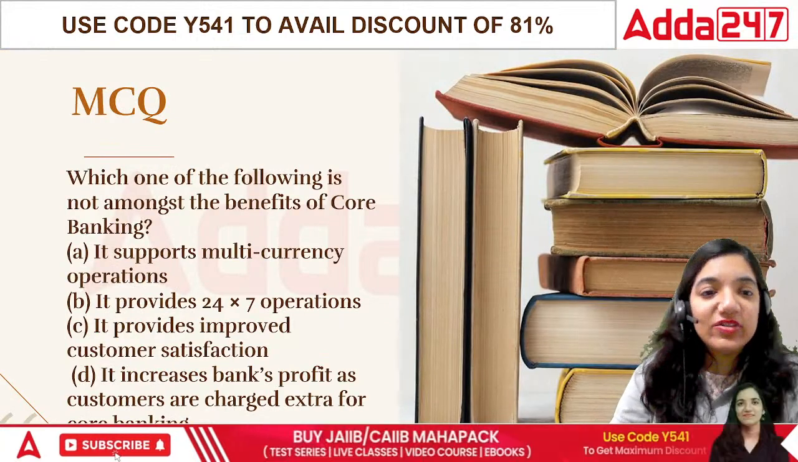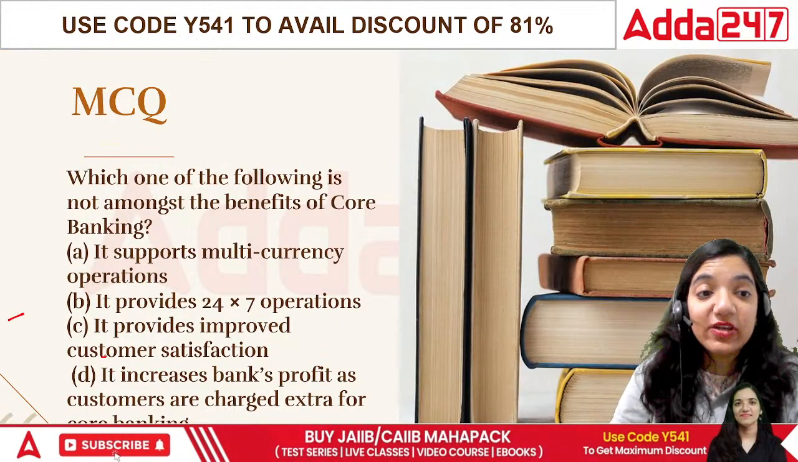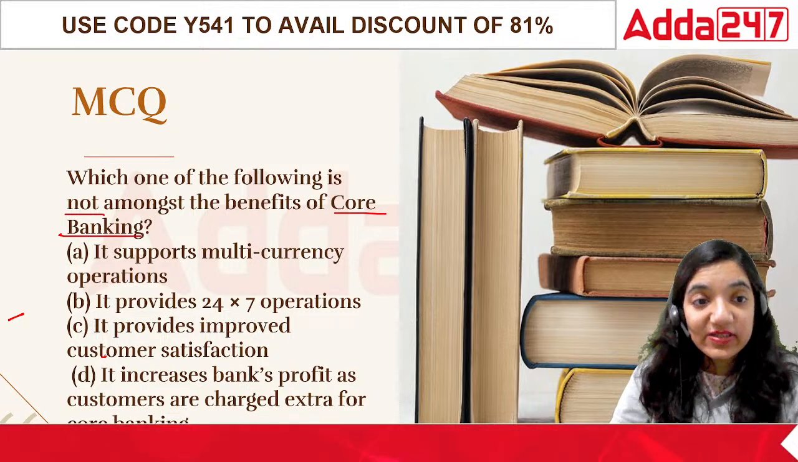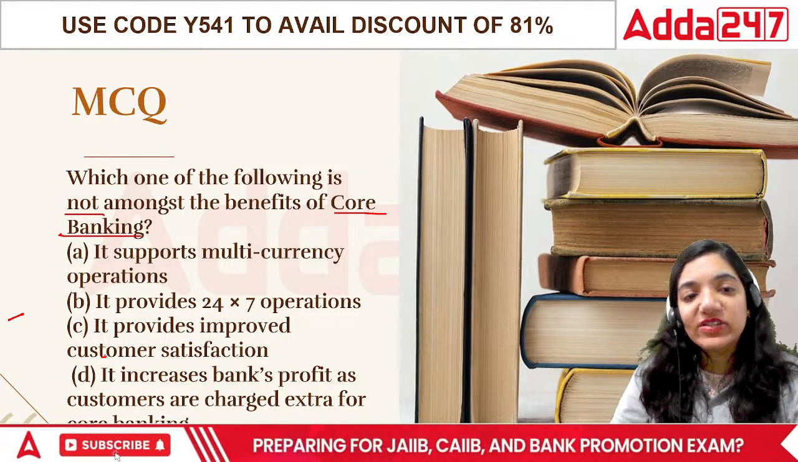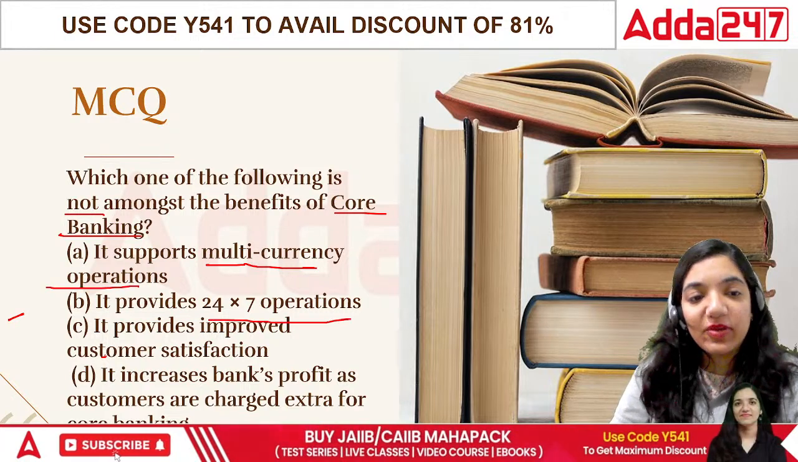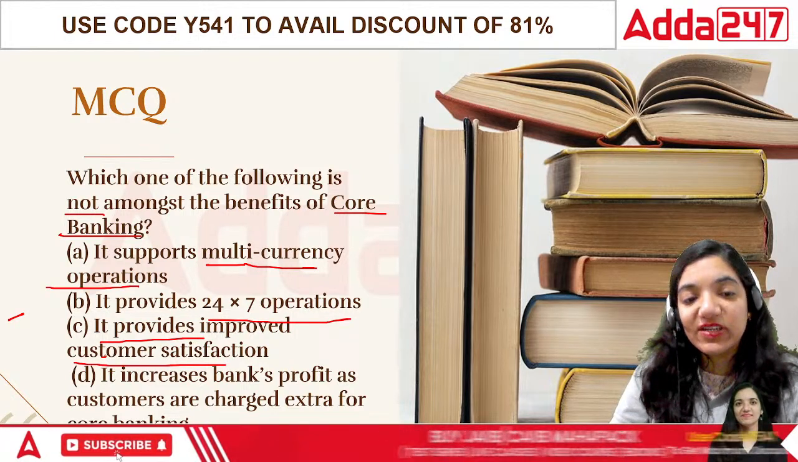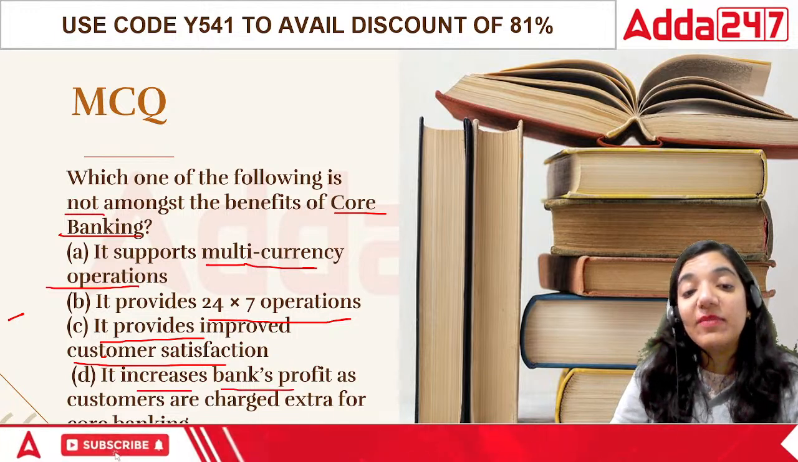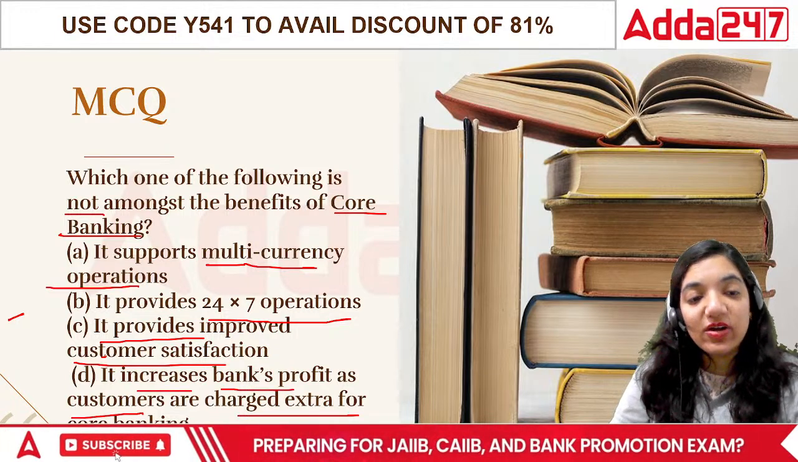Next question. Which one of the following is not amongst the core banking system? Or you can say the core banking solutions. It supports multi-currency operations. It provides 24/7 operations. It provides improved customer satisfaction, or it increases the bank's profit as customers are charged extra for the core banking.